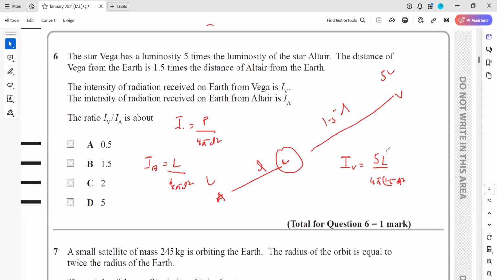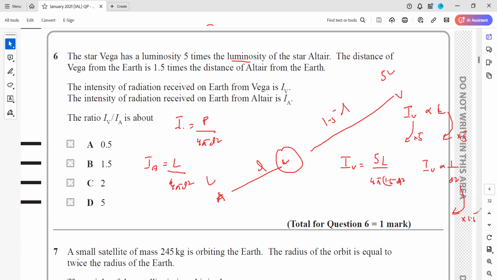So how will the intensity IV change? The relation between the luminosity and intensity is directly proportional. If this is 5 times, the intensity will also increase by 5. And what is the relation between intensity and distance? It varies with the inverse square.